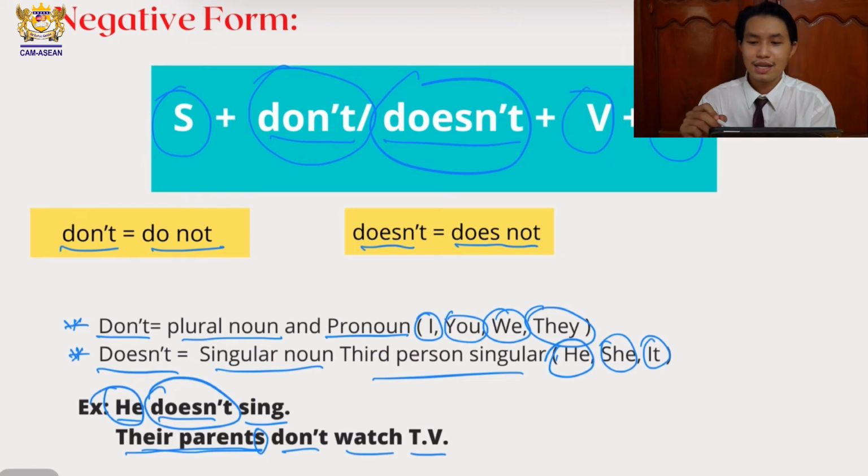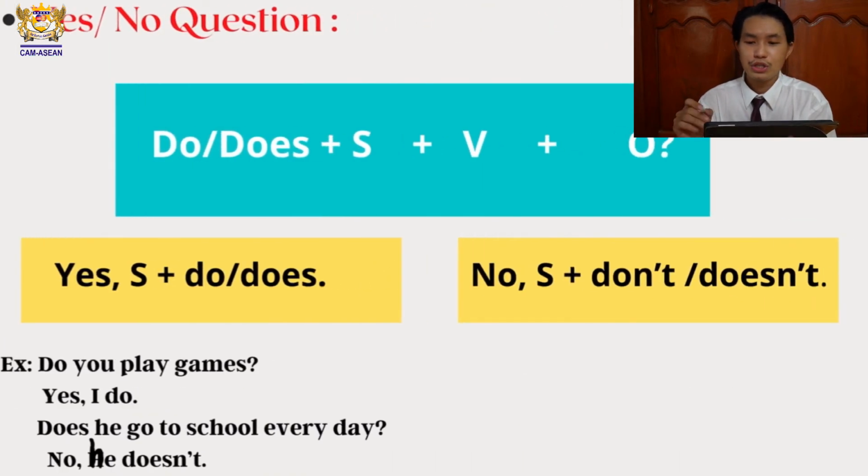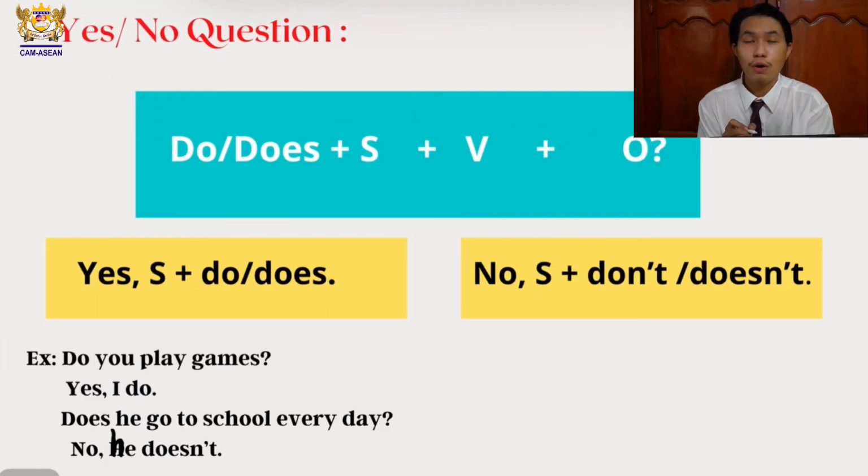Alright, so let's move on to our question form. There are two question forms in English sentence structure. Number one is the yes-no question, and number two is the WH question. So let's take a look at the yes-no question. What is a yes-no question? A yes-no question is a question that needs to be answered with yes or no. Okay?